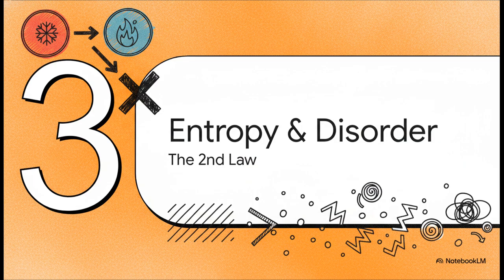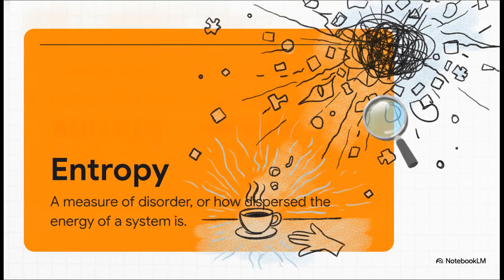The infamous second law. Okay, so there's a catch. We know there are processes that completely obey that first law of conservation we just talked about, yet they never actually happen in nature. For instance, energy never spontaneously flows from a cold object to a hot object. Why not? Well, say hello to entropy.